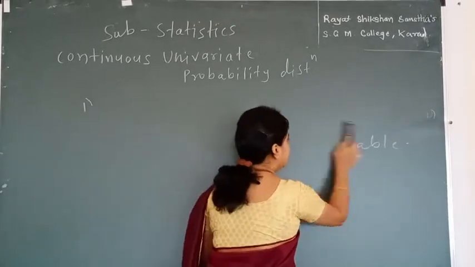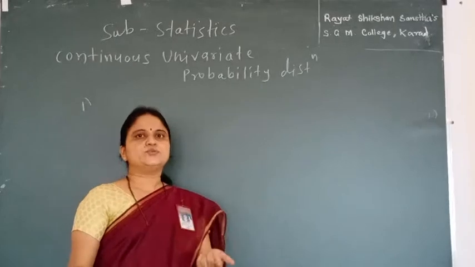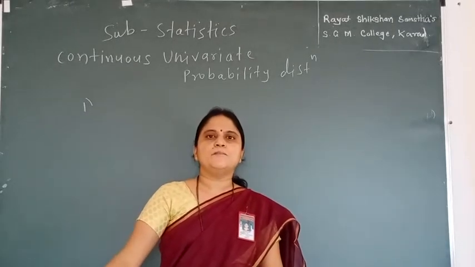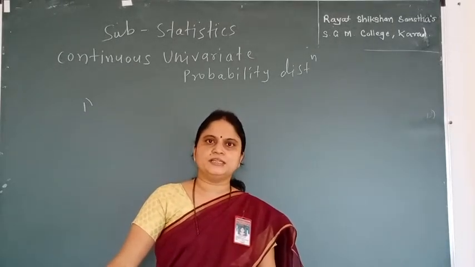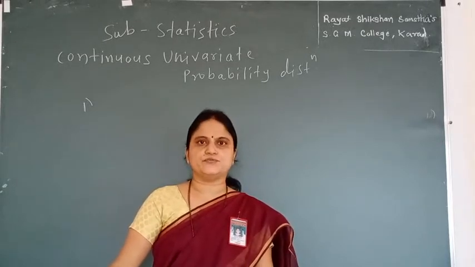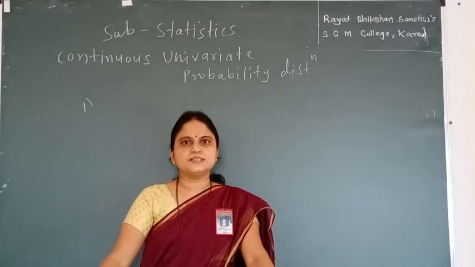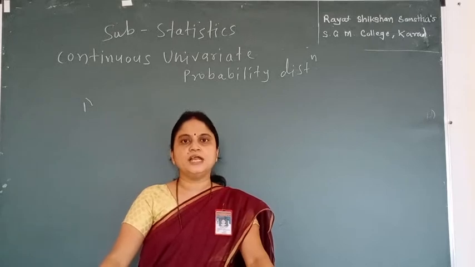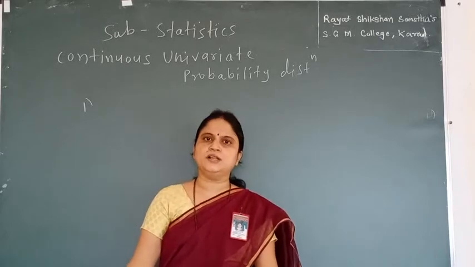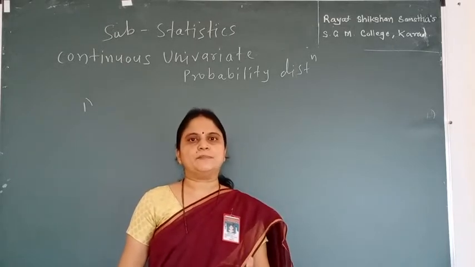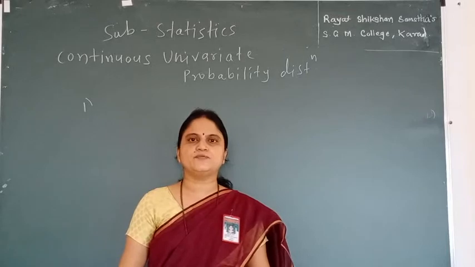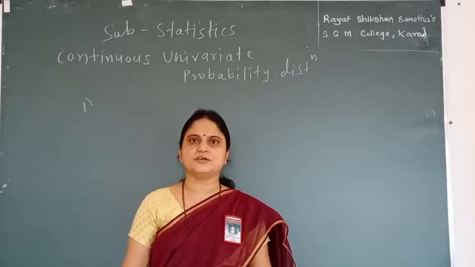Now the next concept. For a discrete random variable we have mass for a specific point, that is, we can find the probability mass function for a discrete distribution. But for a continuous distribution, since it lies between two numbers, we have intervals, not numbers. So to find the mass of that particular interval, we cannot find a probability mass function. Instead we can find the probability density function, also called PDF.